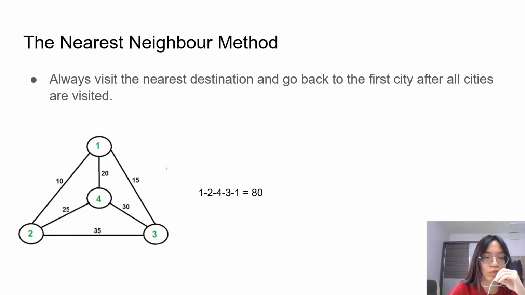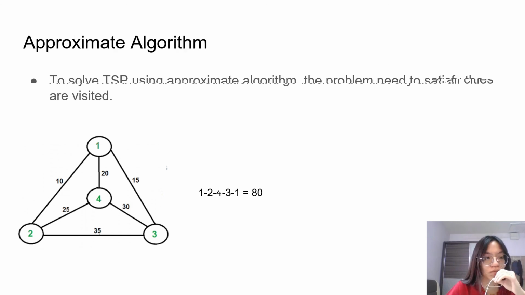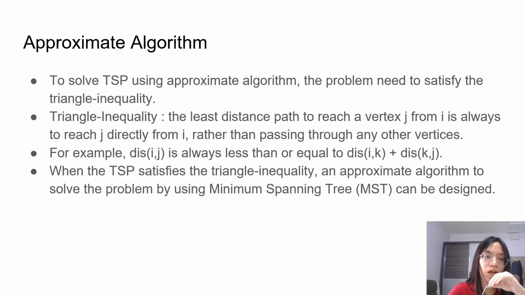Finally, we can only go to 3 because that's the last city left, and then we go back to 1. Therefore, the nearest neighbor method gives us the conclusion of 1, 2, 4, 3, 1, which is the minimum cost 80. The third method is to use the approximate algorithm.